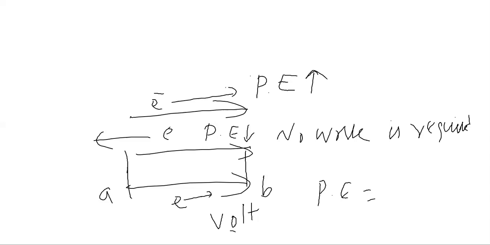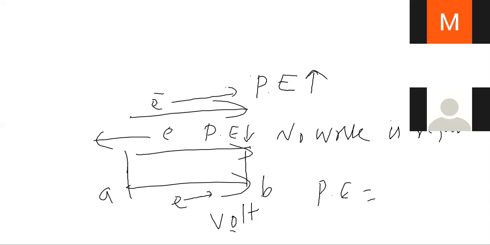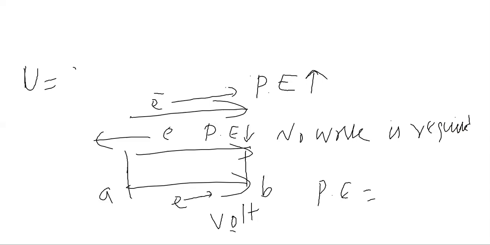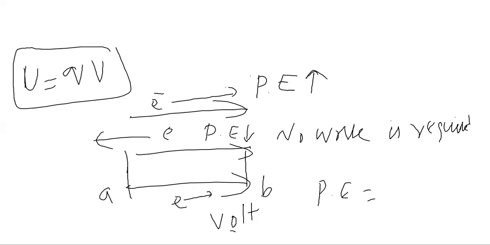so it will gain a potential energy of, because you know that potential energy U is equal to Q into V. This is formula for the potential energy.